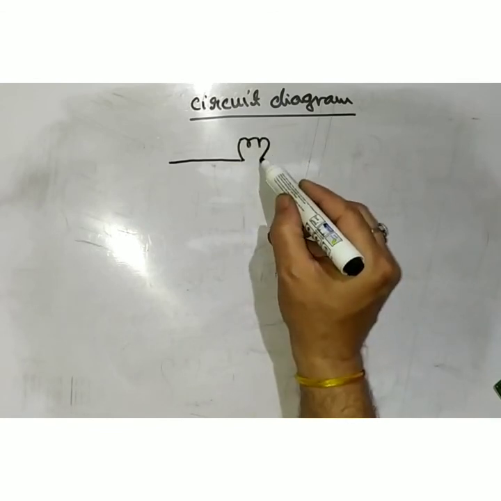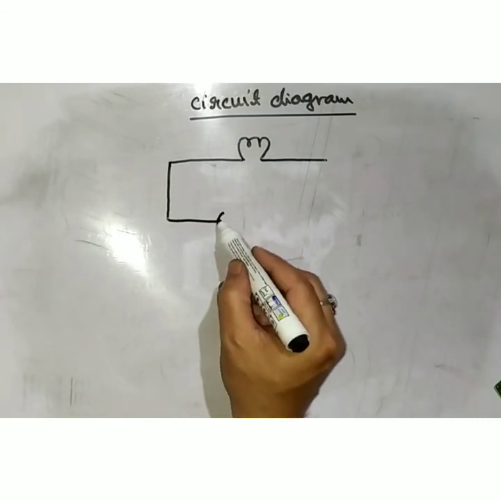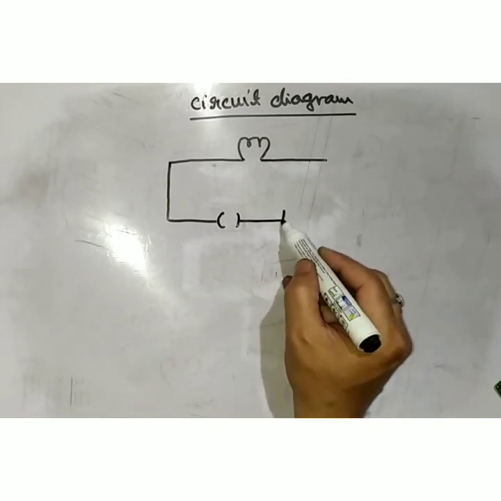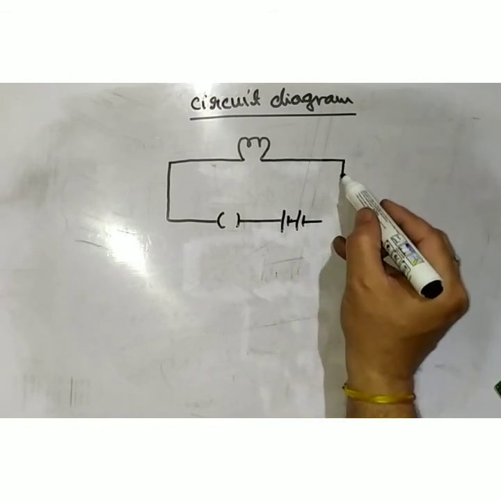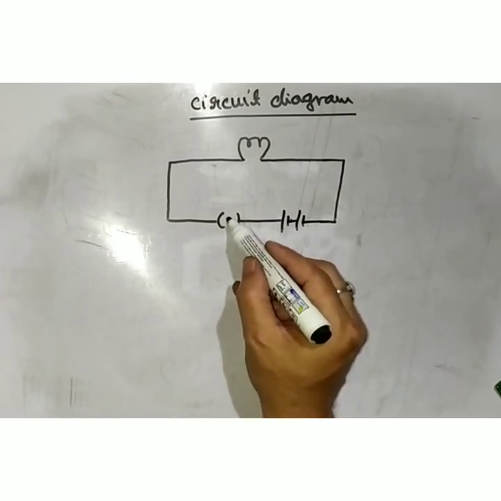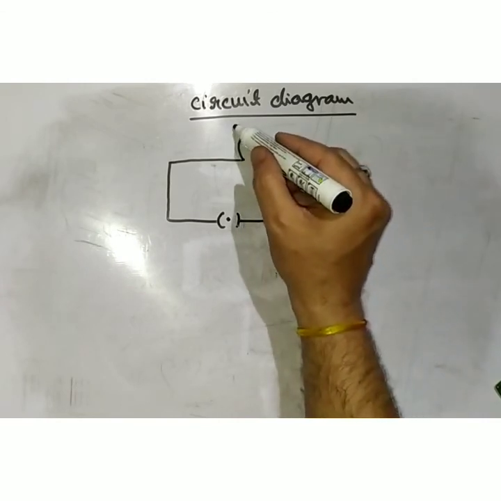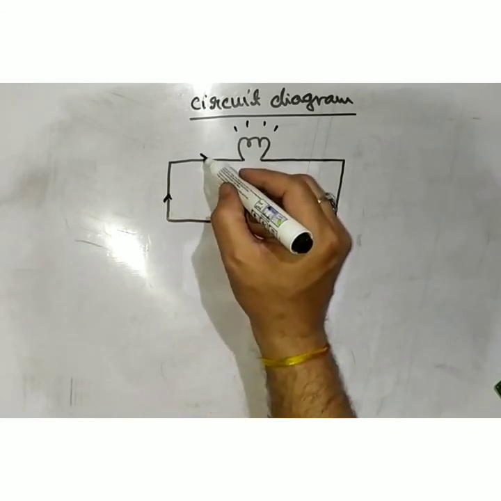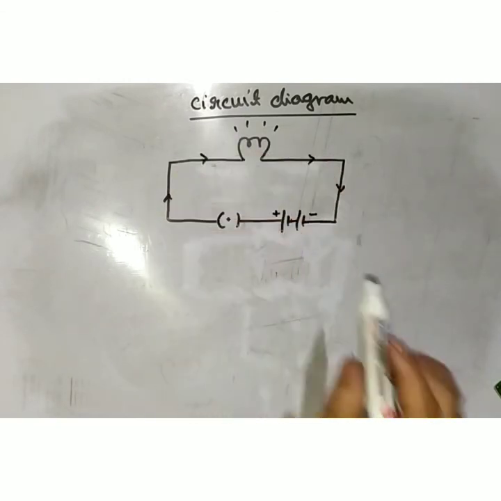this type, it contains one electric bulb. It is an electric bulb and it is a switch. It is a switch and there is a battery. And now as we close the switch, the bulb starts to glow. Now electric current starts to flow from the positive terminal to the negative terminal. It is the complete circuit diagram.